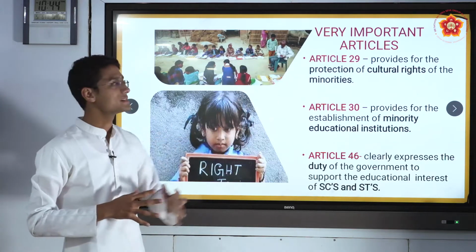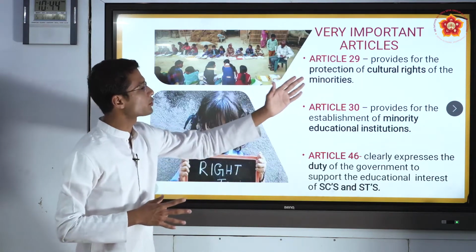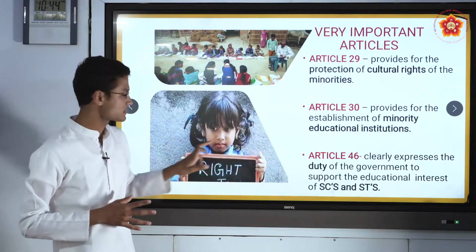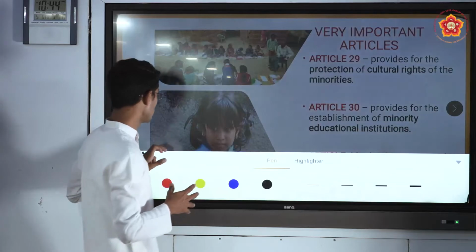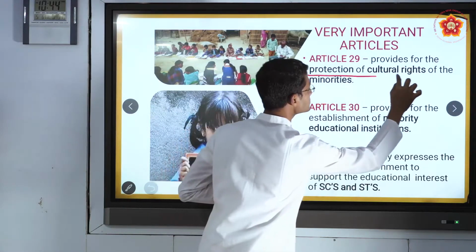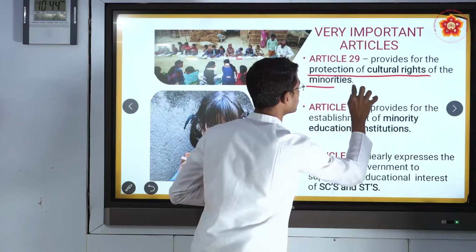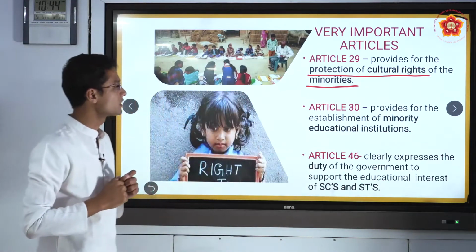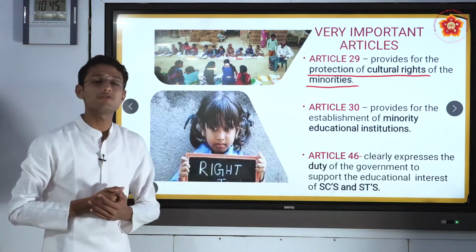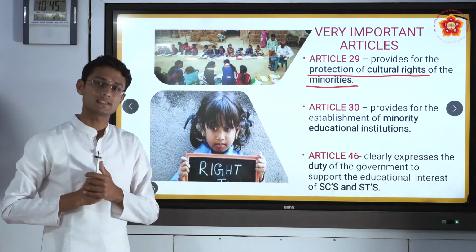Article 29 provides for the protection of cultural rights of the minorities. Please make a note. Very important. Article 30 provides for the establishment of minority educational institutions.